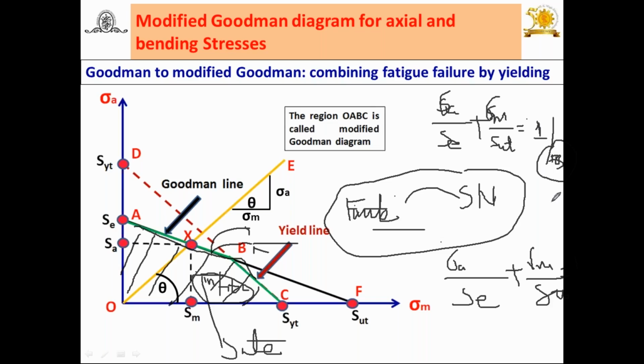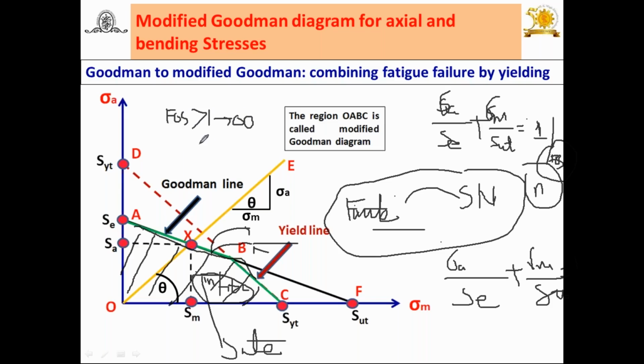Now here this FOS is the N, or factor of safety. Try to remember and give attention. From this equation, 1 upon FOS, when this FOS is greater than 1, you can say the component has infinite life.